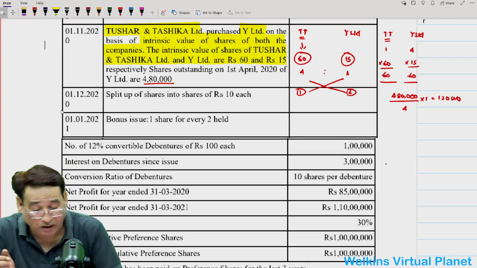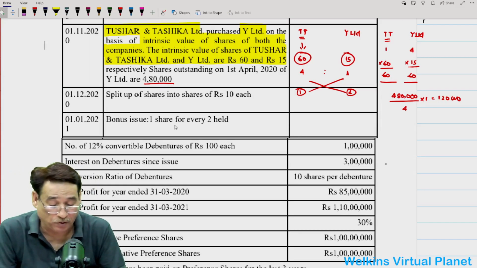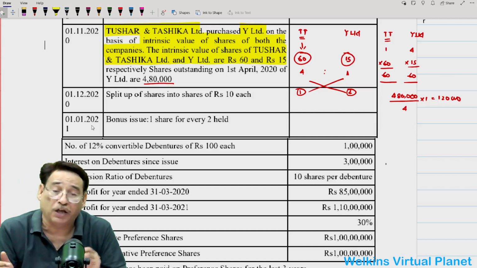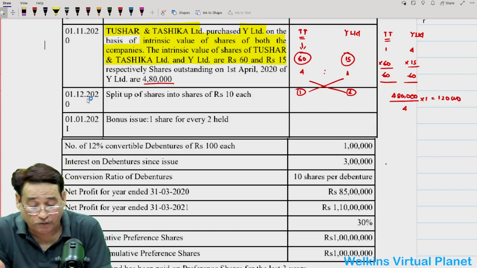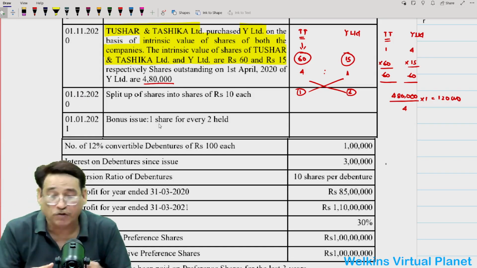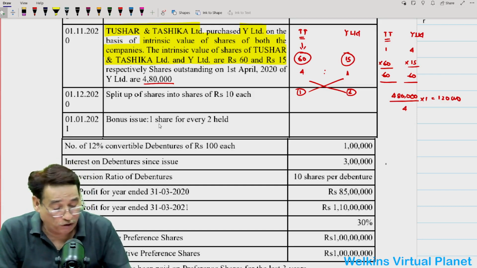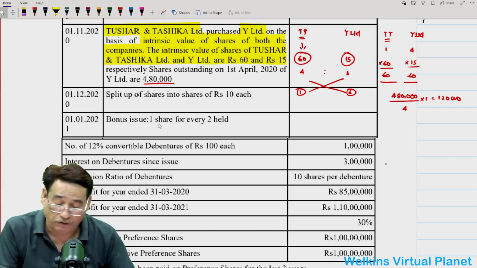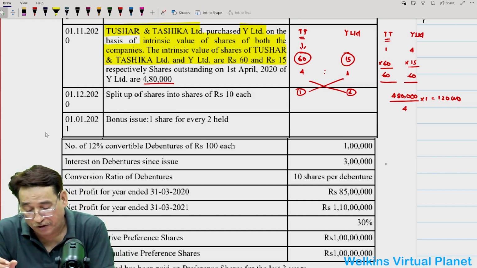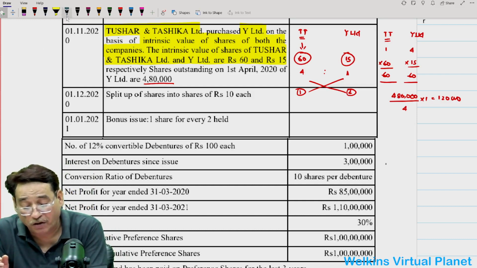And then further, a bonus issue is also given on 1/1/2021. The splitting of shares is done on 1/12/2020 and on 1/1/2021 bonus shares were issued. So first of all, without going through the rest of the lines, let me do the treatment only up to this particular point in this question. Is it clear to you?